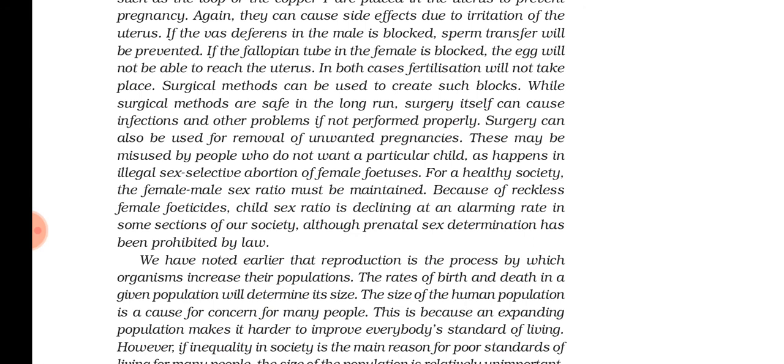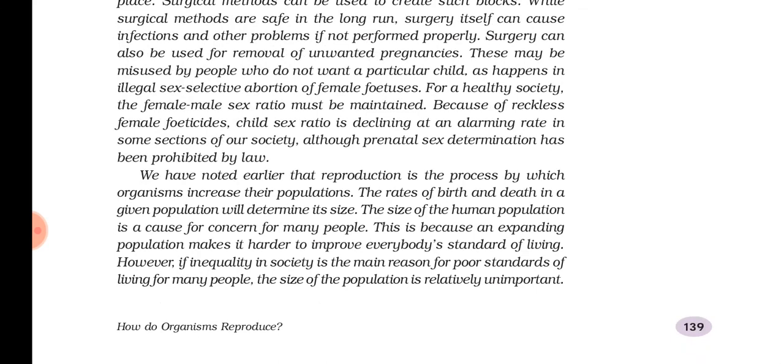And as we have studied, reproduction is the process by which organisms increase their population. Birth rate and death rate in a population will determine its size. Understood?